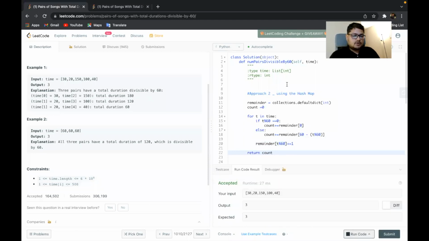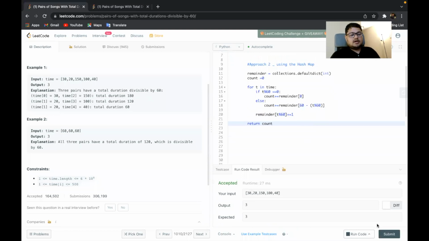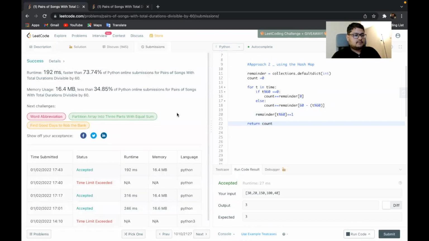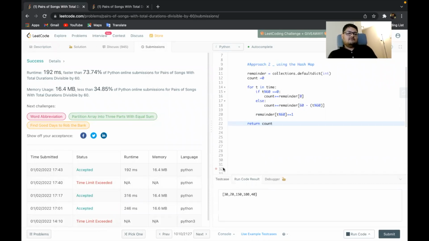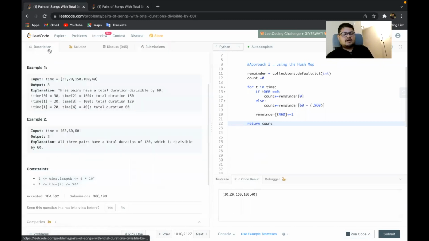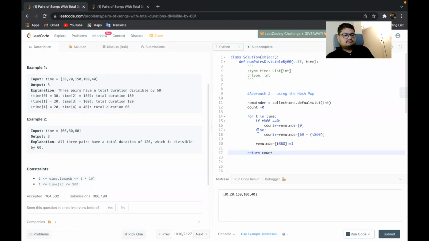So let's see if this works. Yes, this works. And let us submit this code. So yeah, it's running, it's like 73.74% faster than all the solutions. Usually don't be too concerned with how fast your solution is, because LeetCode is not very reliable in this way. At least I have seen that for the same submission, it will give different results. But anyway, you can still see how fast or slow your code is running.